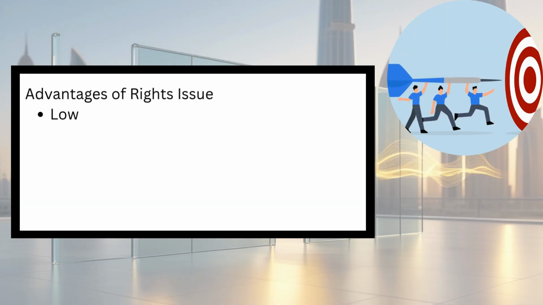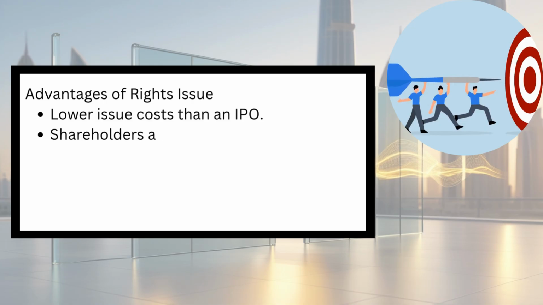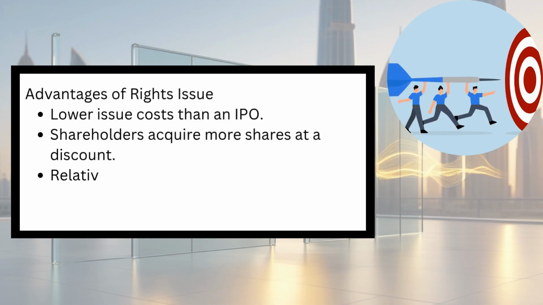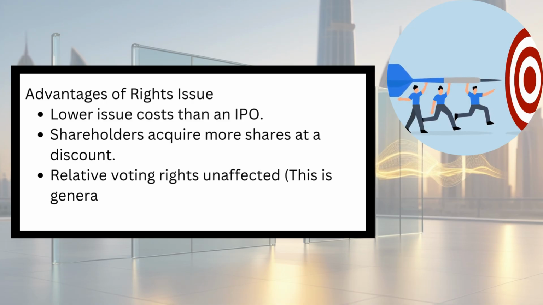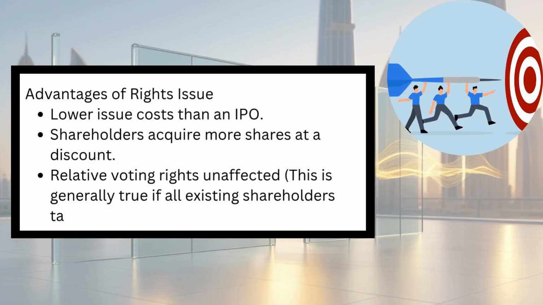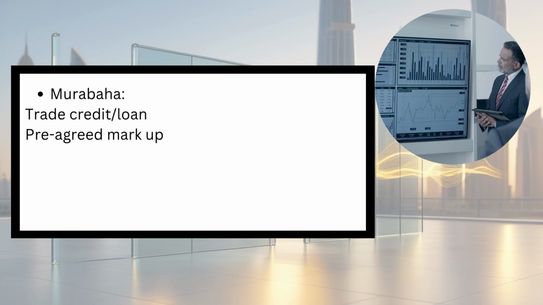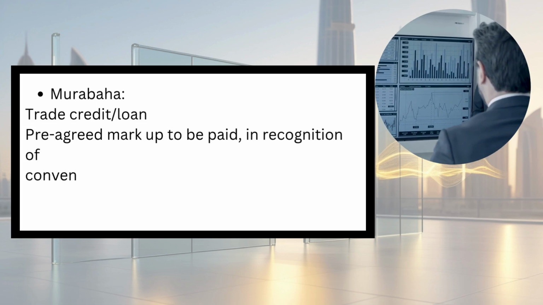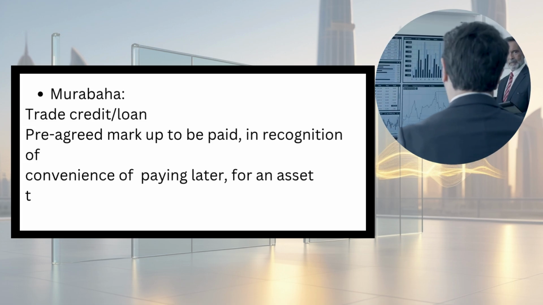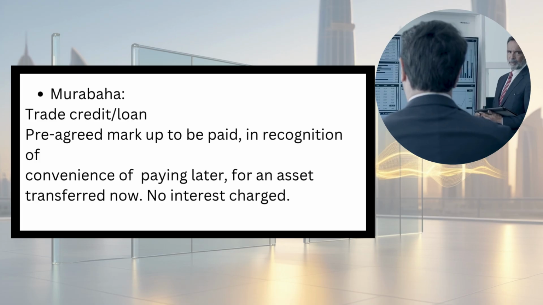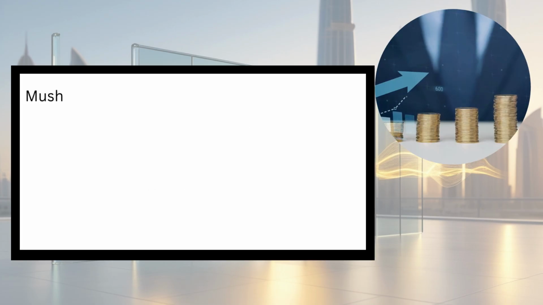Advantages of rights issue. Lower issue costs than an IPO. Shareholders acquire more shares at a discount. Relative voting rights unaffected. This is generally true if all existing shareholders take up their rights proportionally. Murabaha. Trade credit, loan. Pre-agreed markup to be paid, in recognition of convenience of paying later, for an asset transferred now. No interest charged.